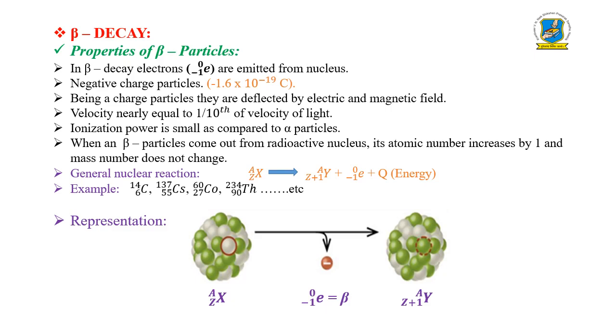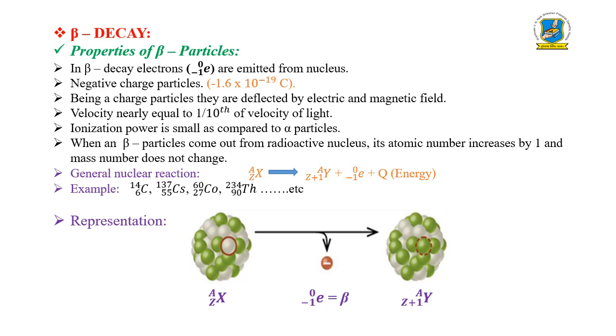Being a charged particle, they are deflected by electric and magnetic fields. These rays travel with very high velocity, nearly equal to 1/10th of the velocity of light. They can ionize the gas and their ionization power is small as compared to the alpha particle. When electrons, that means beta particles, come out from the radioactive nucleus, its atomic number increases by 1 and mass number does not change. So let's talk about the general nuclear reaction. X with Z, A gives you a new nucleus, that is nothing but Y with Z plus 1, A.